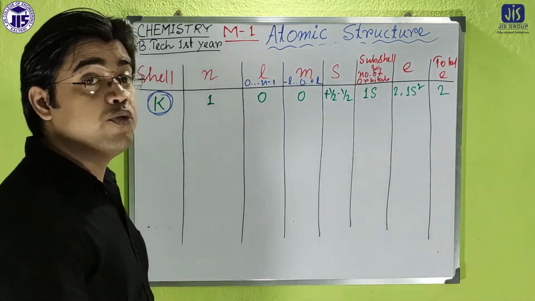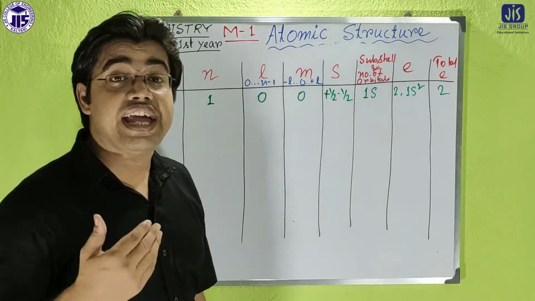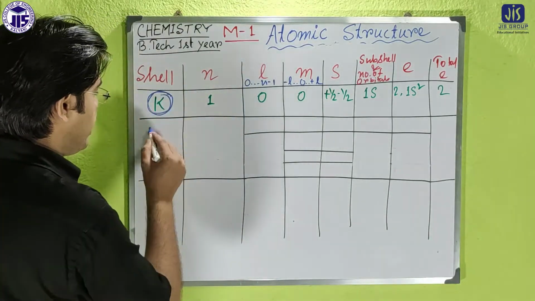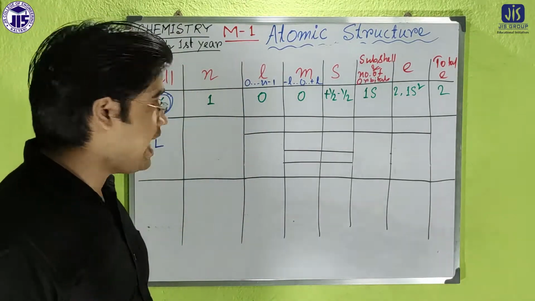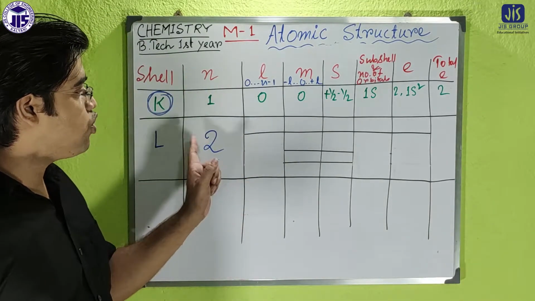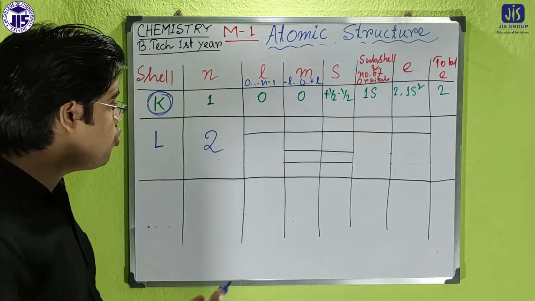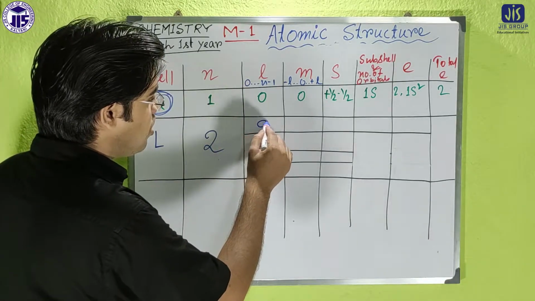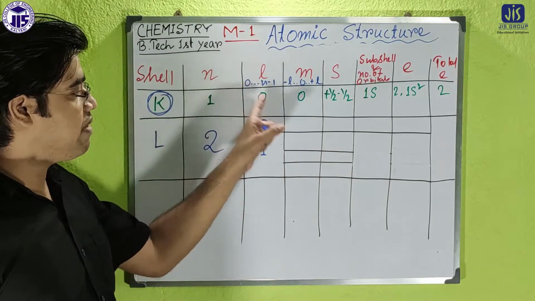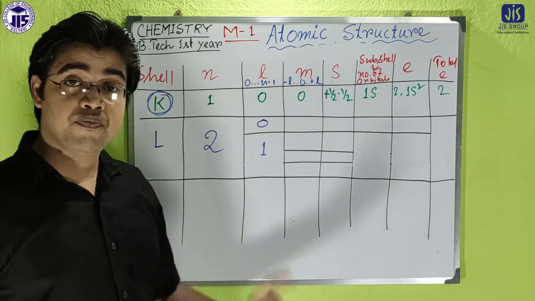Now we'll move to the second orbit, that is the L. If we consider the second cell or second orbit, after K it will be L, and obviously n equal to 2. So what will be the values of l? There will be two values. One will be 0, another will be 1, because l goes from 0 to n minus 1, so it will be 0 and 1.